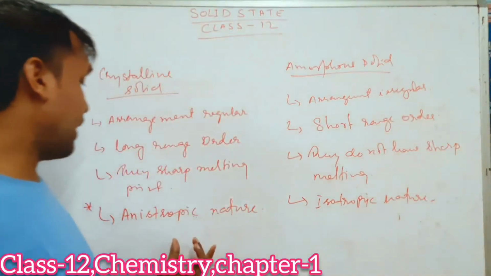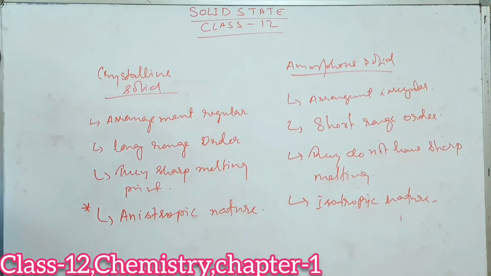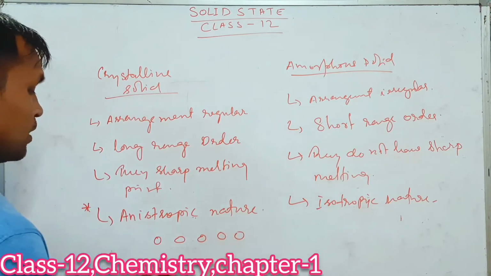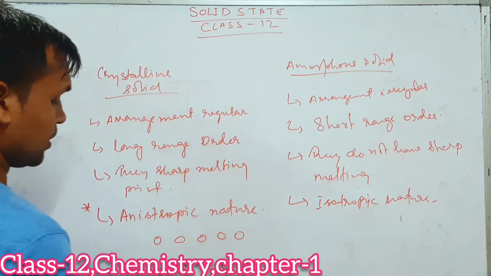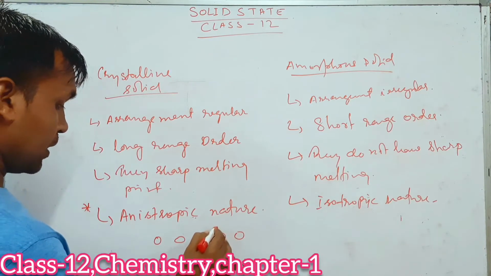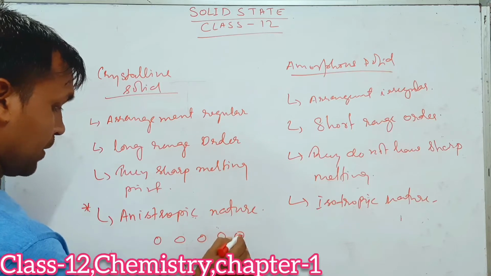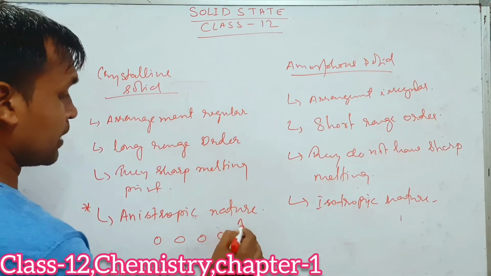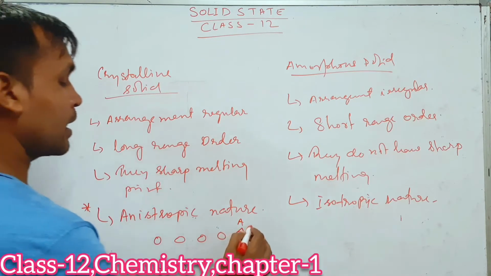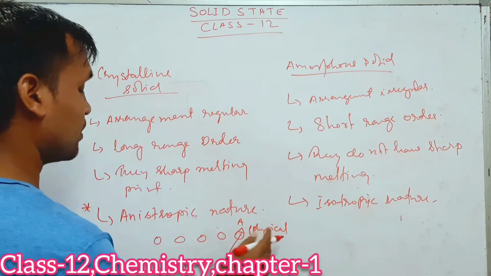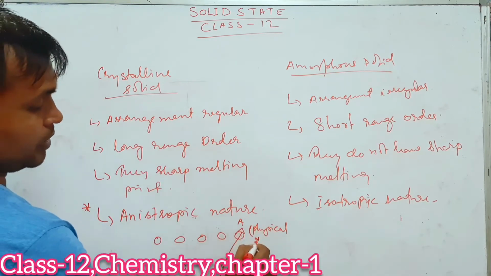Now, what is an anisotropic nature? I'll tell you. Suppose these are the constituent particles. Suppose if I am going in this direction, A to A dash, then you will see that the physical and chemical properties here will be different.